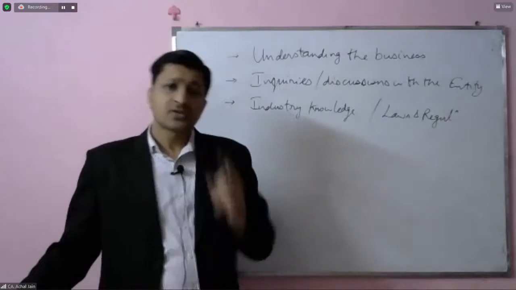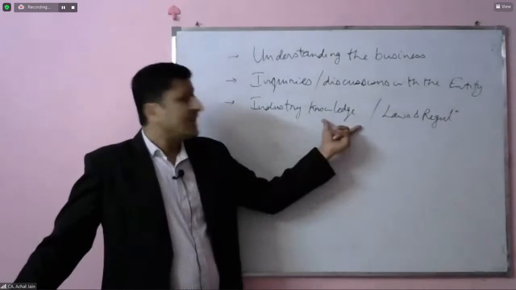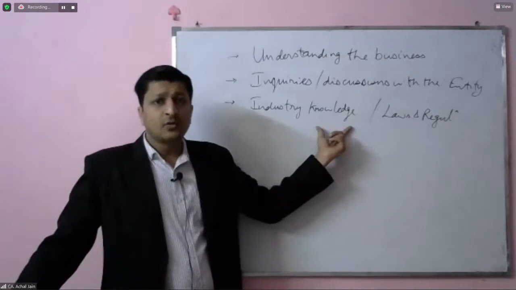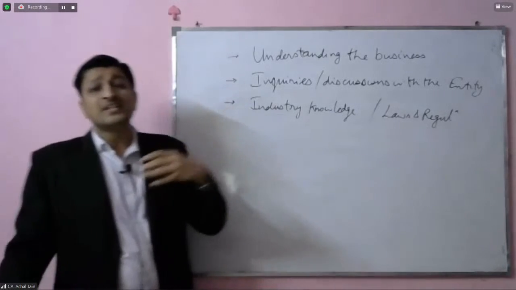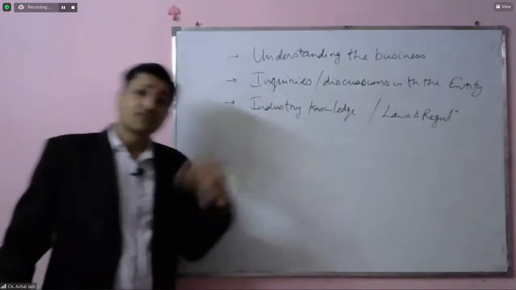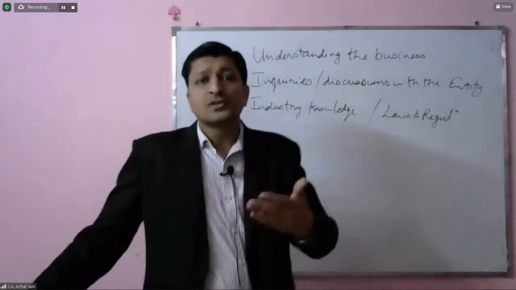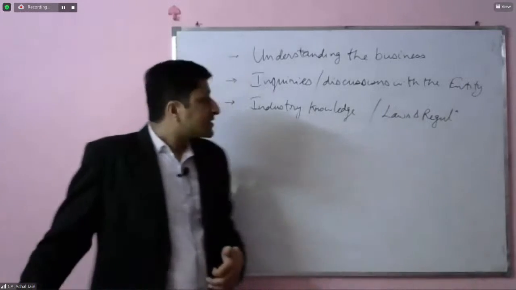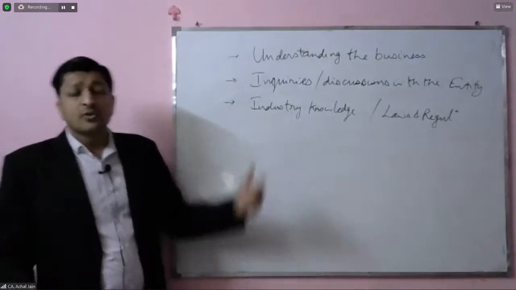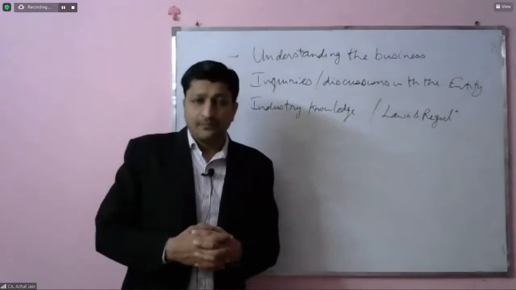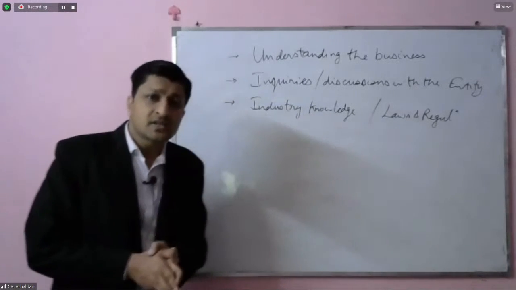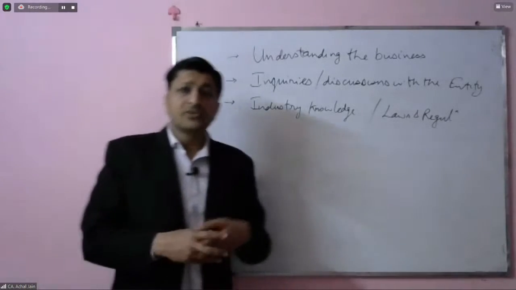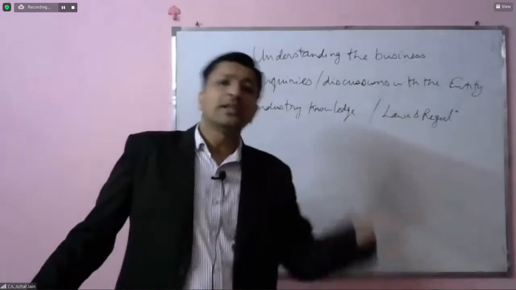Yes or no? So that's why the next aspect on the part of the auditor in relation to laws and regulations will be his own knowledge, which he would have gained, and which is also about the professional knowledge which he would have studied. Second, this knowledge should also be specific to the industry. There are so many things which are peculiar to a particular industry, which are not really required in all the industries.